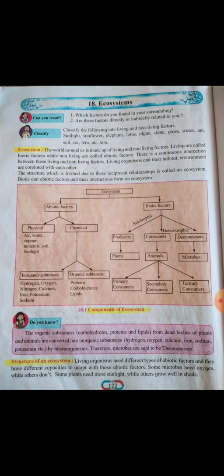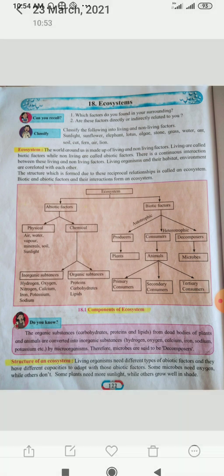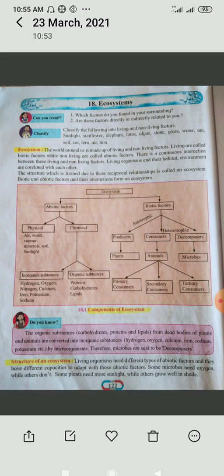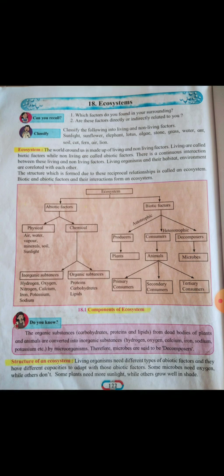Which are the living things? They are called biotic factors, and the non-living things are called abiotic factors. There is continuous interaction between the living and non-living things. All of the environment and the living organisms are correlated with each other.